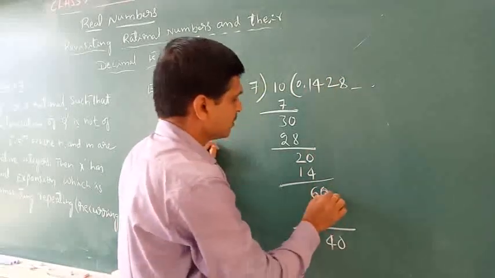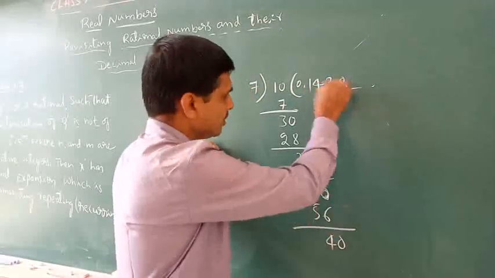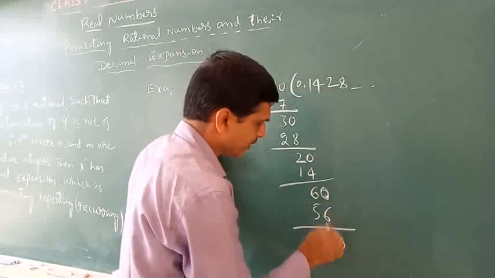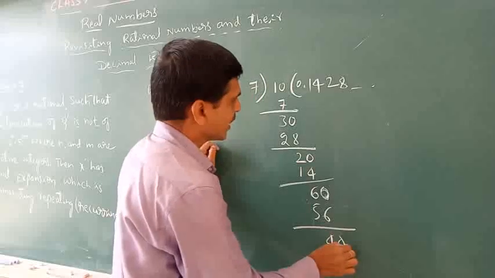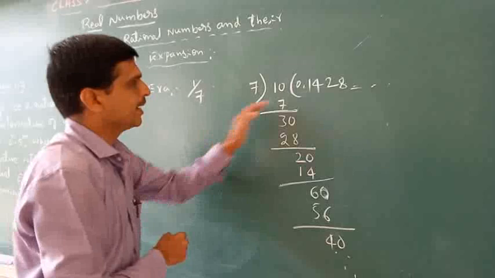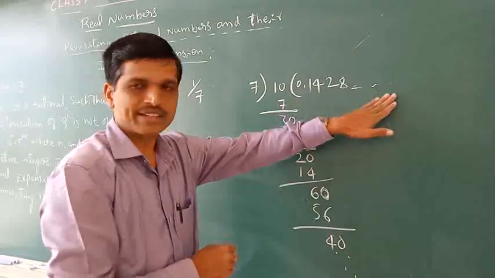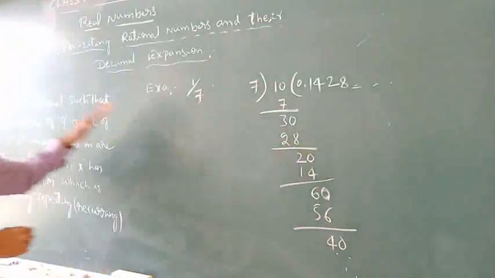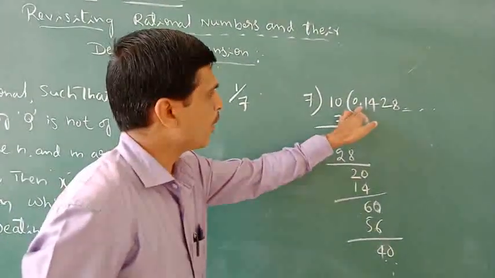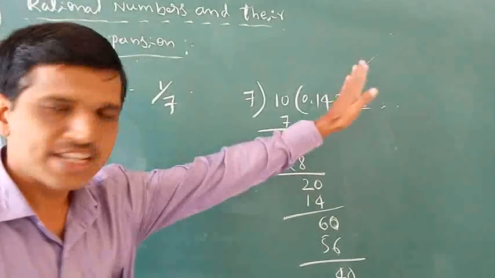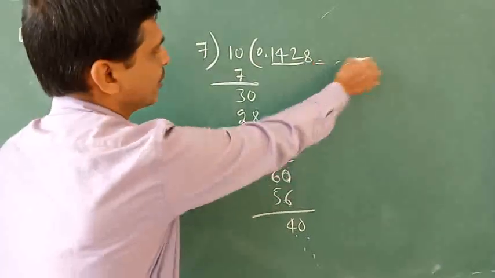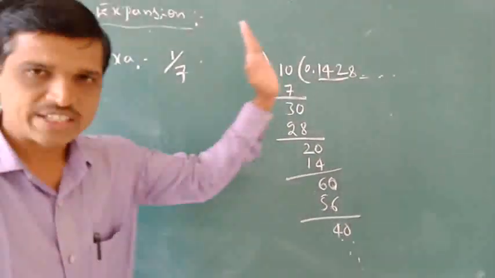Now 0 is carried over, so it becomes 60. 7 eights are 56. Subtract 56 from 60 and we get 4 as the remainder. So the process will continue, the numbers will come again and the digits will be repeated. That is why this is known as non-terminating. Why is it non-terminating? Look over here: 0.1428 and something comes. You know that the same numbers will be repeated, this 1428, 1428. The digits will be repeated.